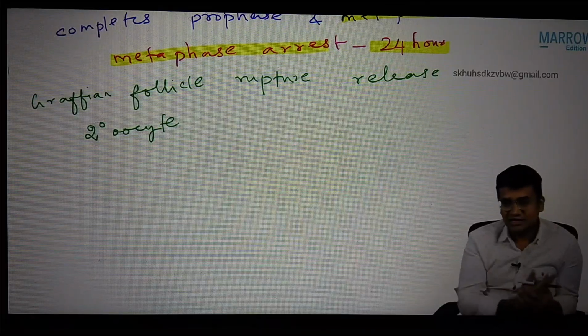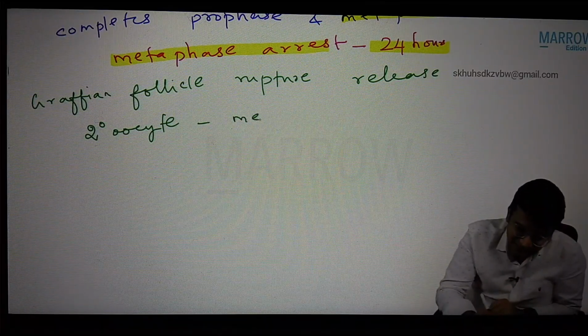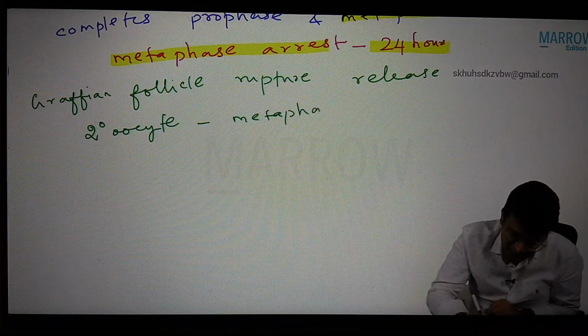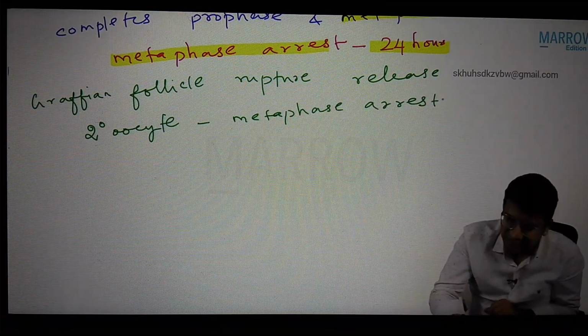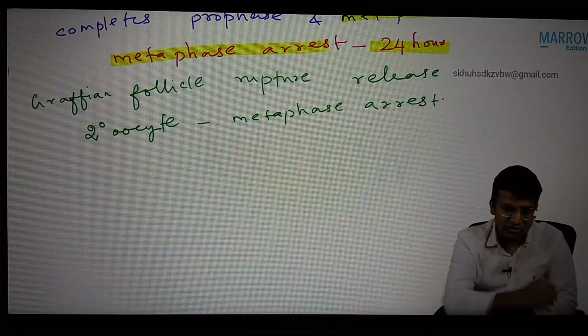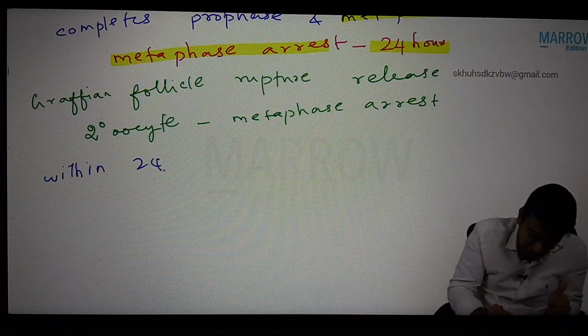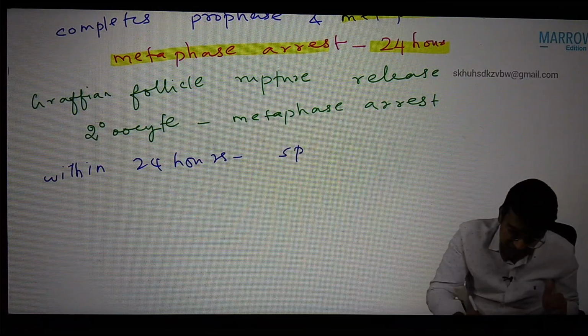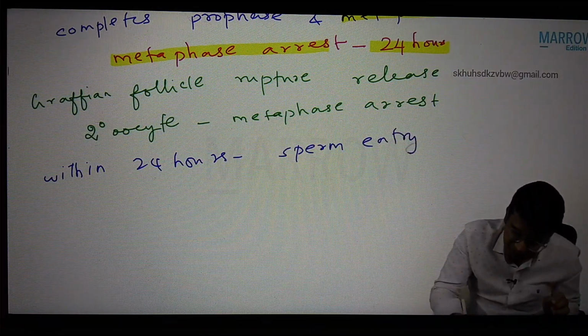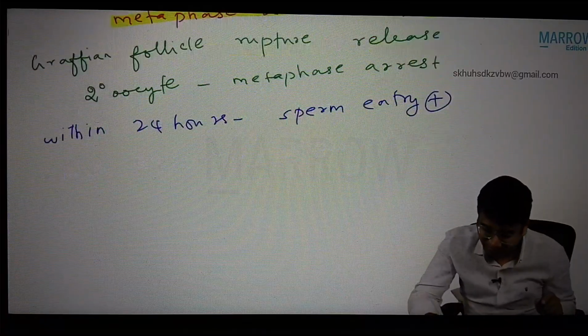So now the secondary oocyte is released, in metaphase arrest. I told you already, the secondary oocyte will be available in metaphase arrest only for 1 day, 24 hours. So within 24 hours, if there is a sperm entry, what will happen, sir? Sperm entry is positive. Then what will happen?